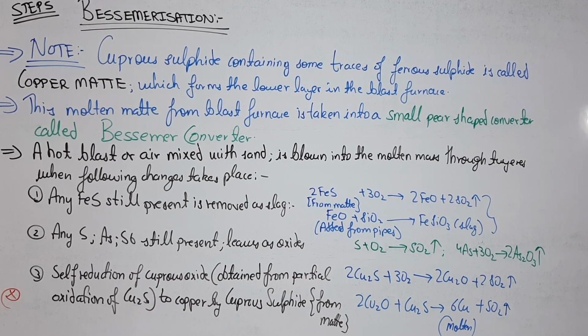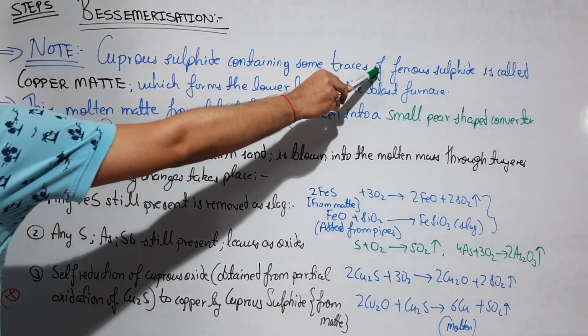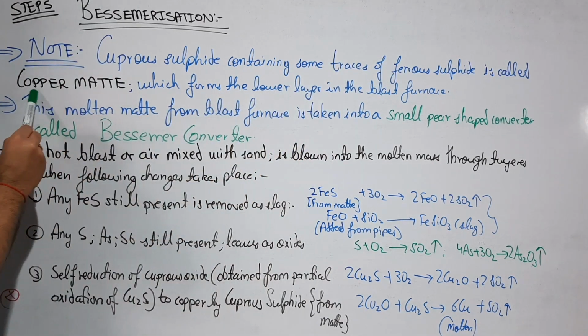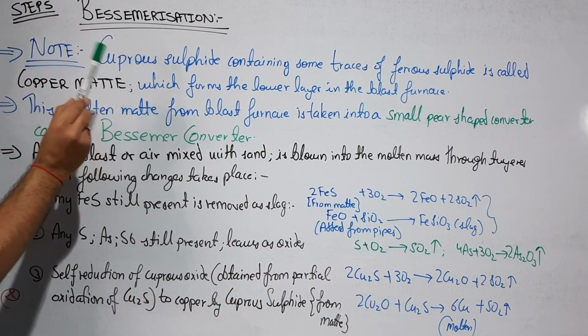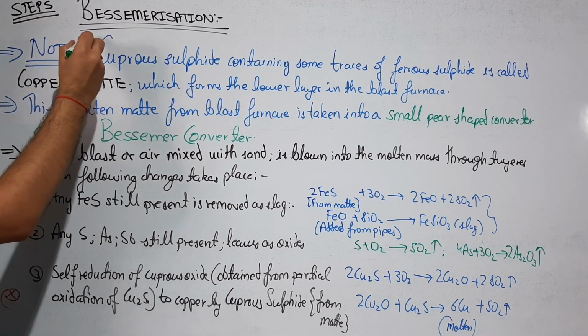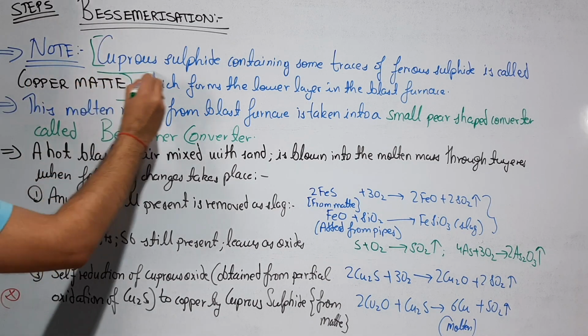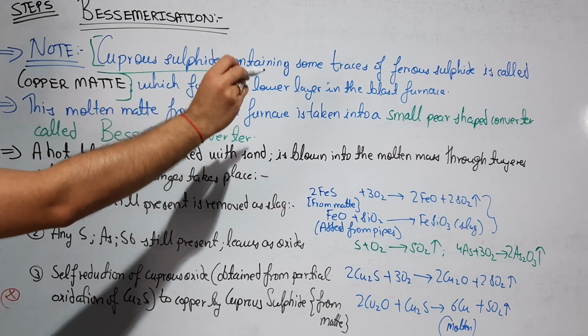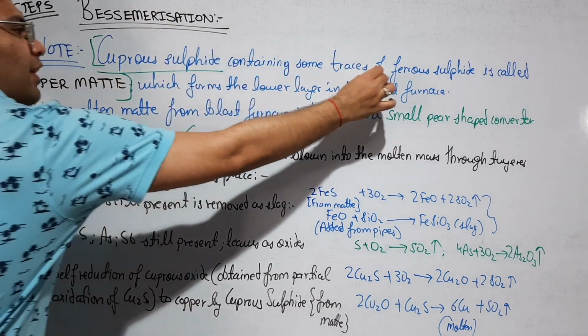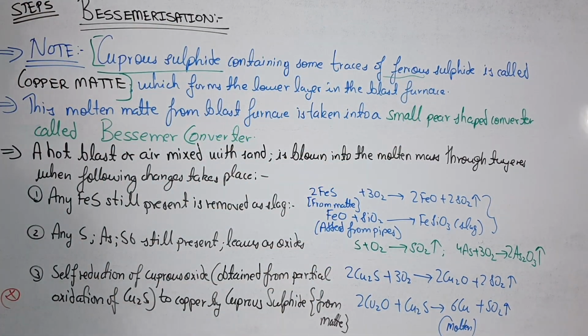Remember in the blast furnace, in the smelting step, cuprous sulfide containing some traces of ferrous sulfide is called copper matte. Remember this 1 mark question, important. Cuprous sulfide containing some traces of ferrous sulfide is called copper matte, which forms the lower layer in the blast furnace.